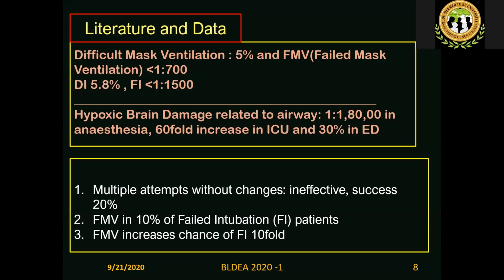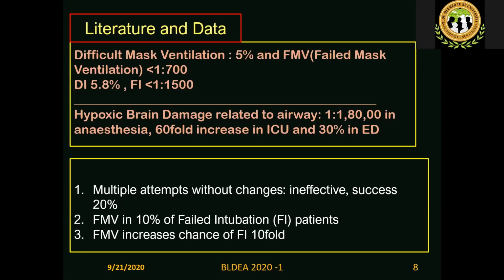Some of the facts that are repeatedly encountered in the literature appear in one format or another: multiple attempts without changes. If you are attempting intubation a second time, you must make some changes, either the position or the device. Change from direct to video laryngoscope, change the position, use a bougie, change the size of the blade, whatever is available.